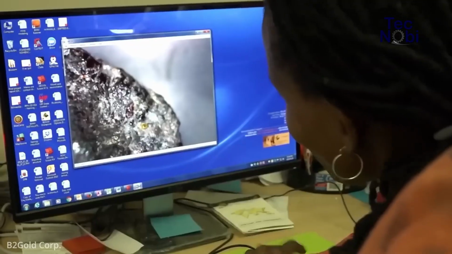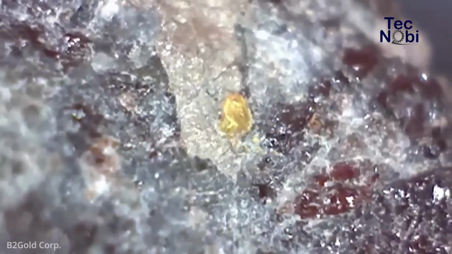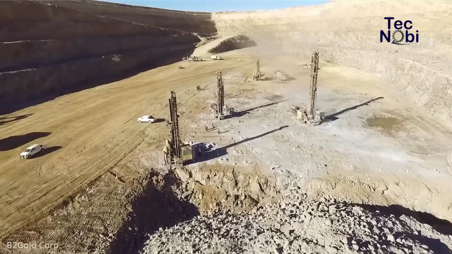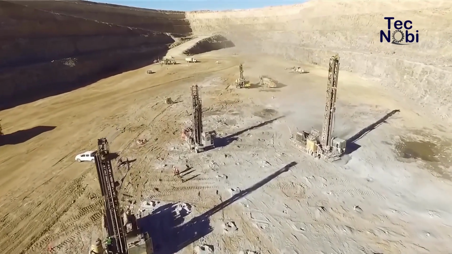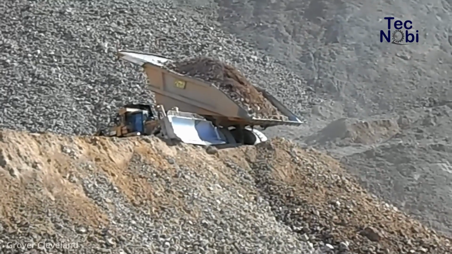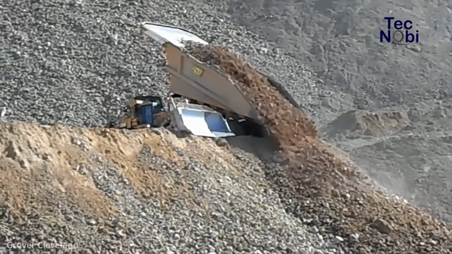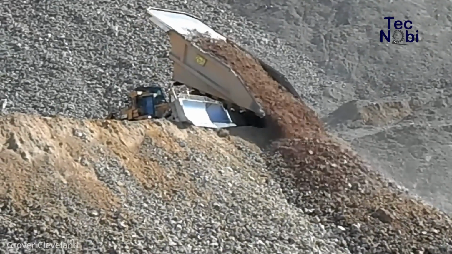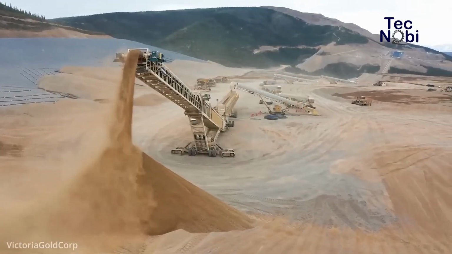then analyzed in the laboratory, specifically to know the level of gold content, and later the ore will be divided into two, namely high grade and low grade ore. High grade ore has more gold particles than low grade ore, and the grade of this ore also determines how the ore will be processed.